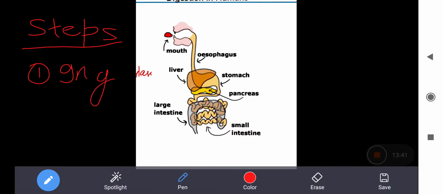When we are eating food, we are using the process that is ingestion. We are using our hand, we are using our mouth to take in food. So the process of taking in food is called ingestion. Different animals have different ways of ingestion, as you have seen in the process of digestion in amoeba. They are just taking the food particles by pseudopodia.